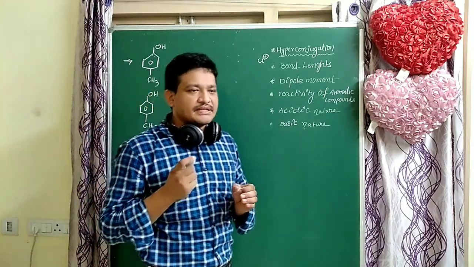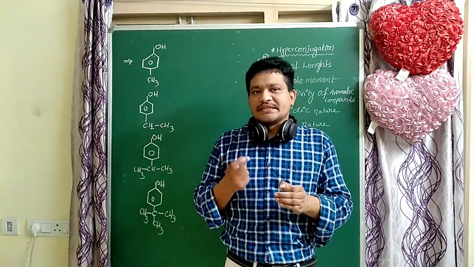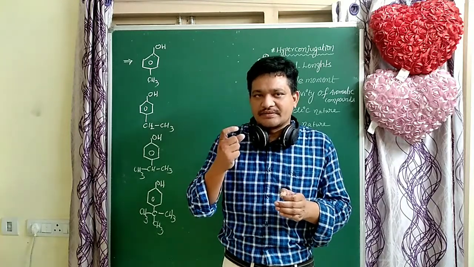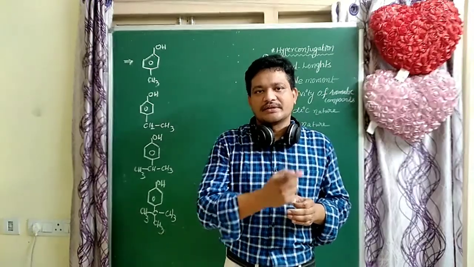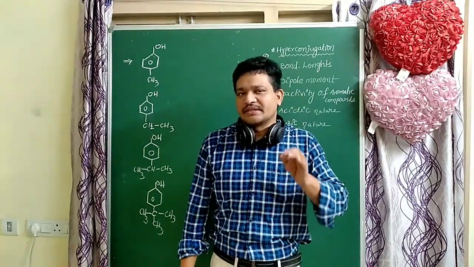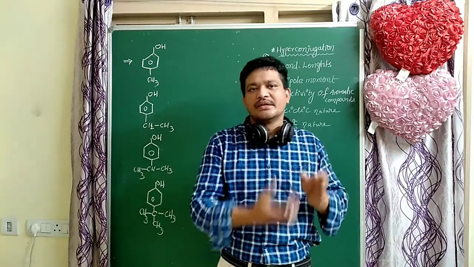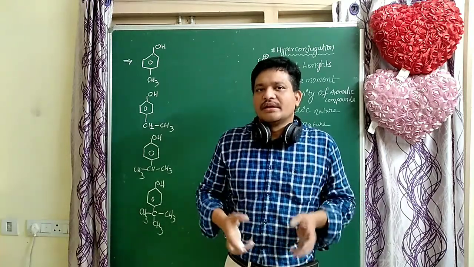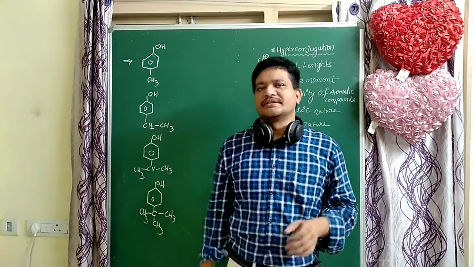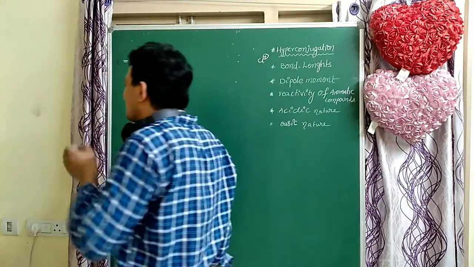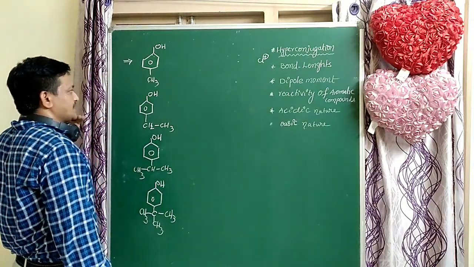Acidic nature increases with increase in negative character, where electron withdrawing groups are there. Here electron donating groups are there. Due to electron donating groups, acidic nature of phenol decreases. Where more electron density is donated to the ring, that compound has less acidic nature.